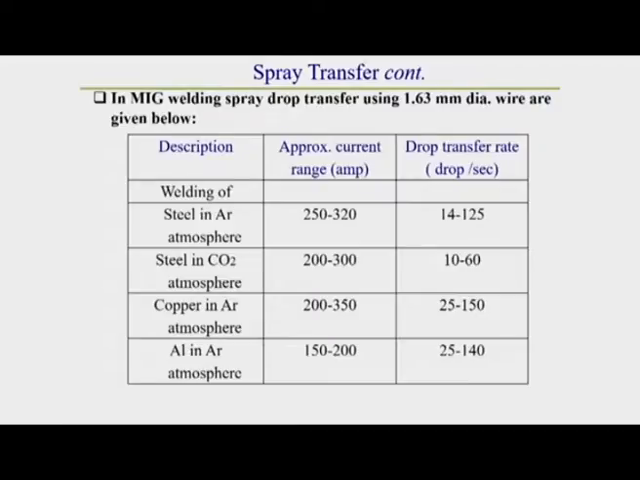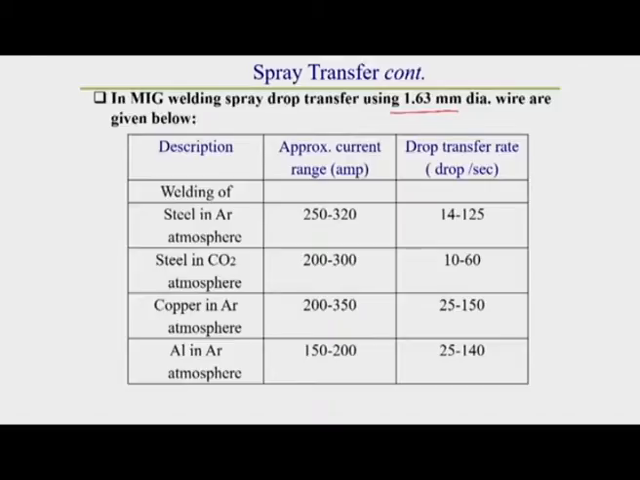After that I will go to the different categories of spray metal transfer, which generally occur in case of consumable types of electrode. So, in MIG welding, here I am showing some experimental data. In MIG welding, a spray drop transfer using a 1.63 millimeter diameter consumable electrode. That means whatever electrode we are using is melted and deposited, a consumable type of electrode. For this experiment, the diameter used was 1.63 millimeter.